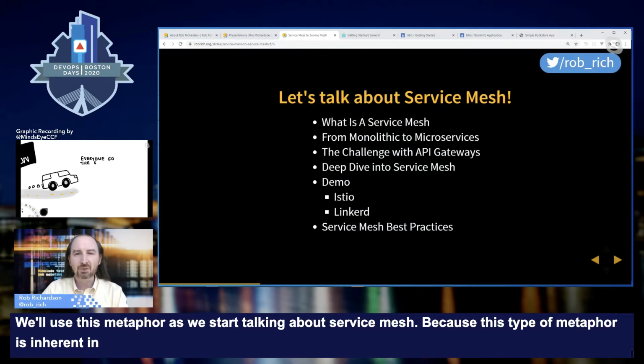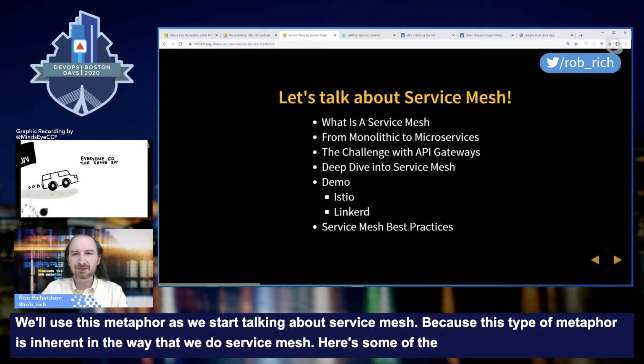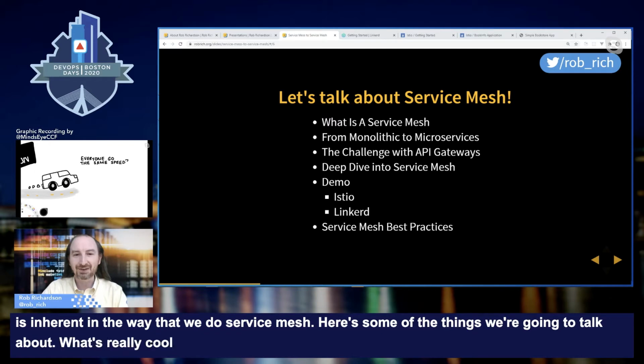Here's some of the things that we're going to talk about. What's going to be really cool is live demos here of both Istio and Linkerd. That will be really cool.